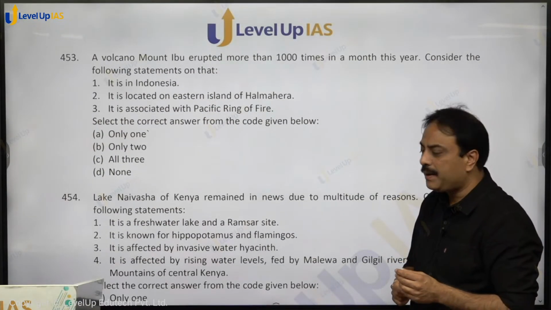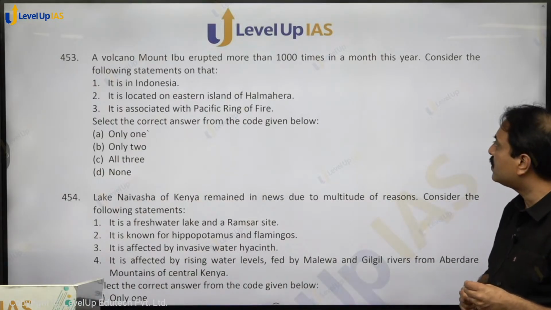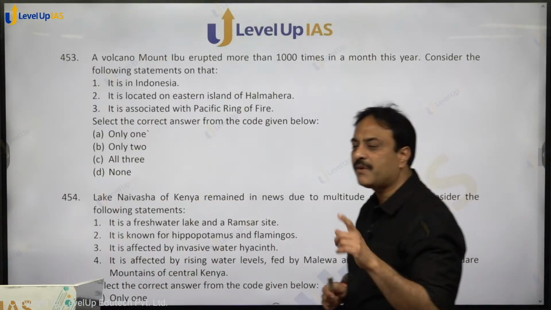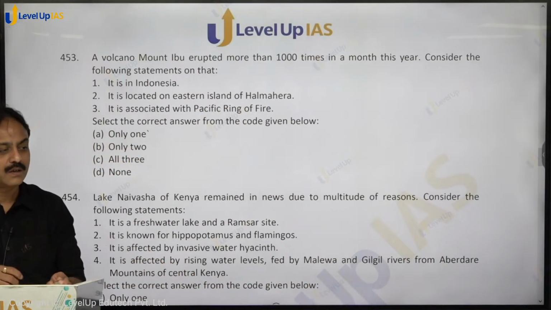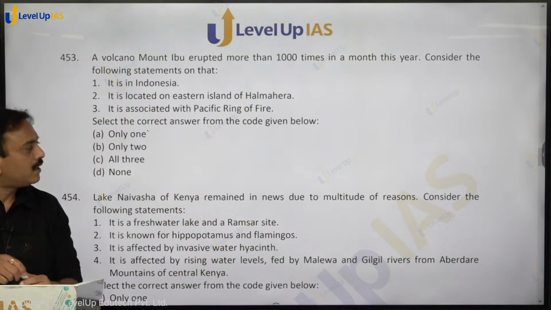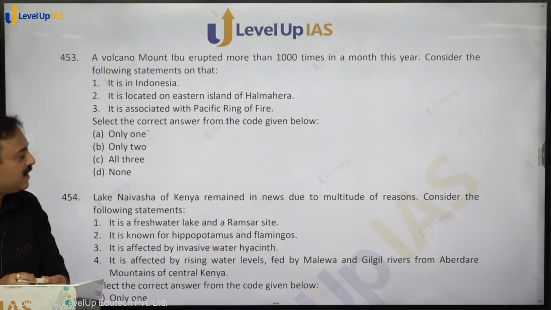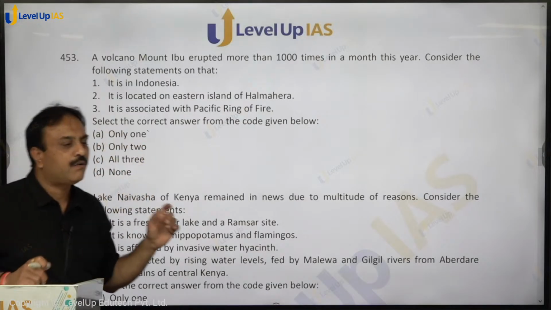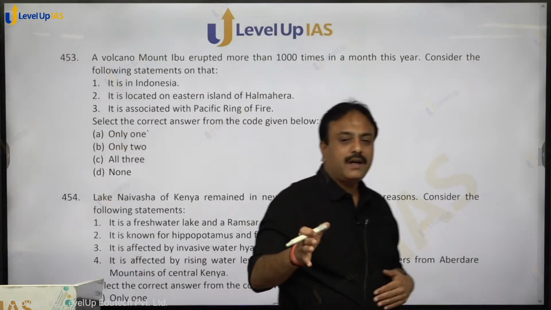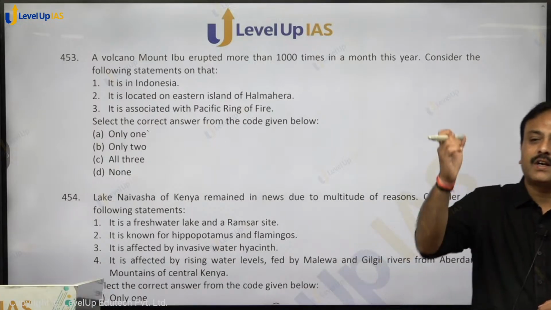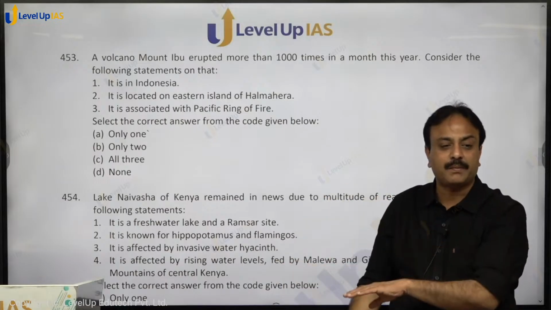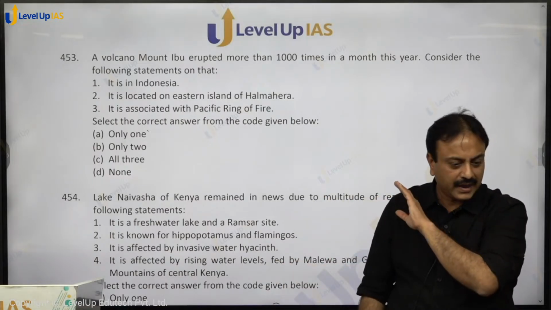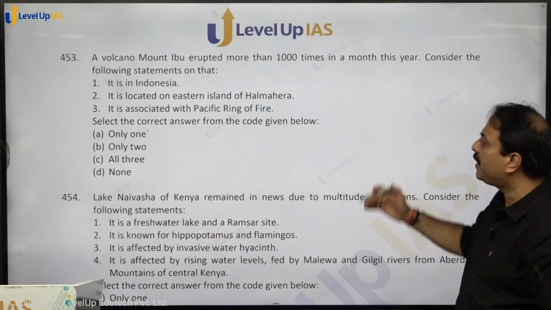A volcano Mount Ibu erupted more than 1000 times in a month this year. एक ही महीने में 1000 times. Where it is? Indonesia? Yes. It is located in Indonesia. It is located on the eastern island of Halmahera. Indonesia, Sumatra, Java. Java के north में Borneo. Borneo के east में Sulawesi. Sulawesi के further east में Halmahera. Right? On Halmahera के eastern side में you are having this volcano.